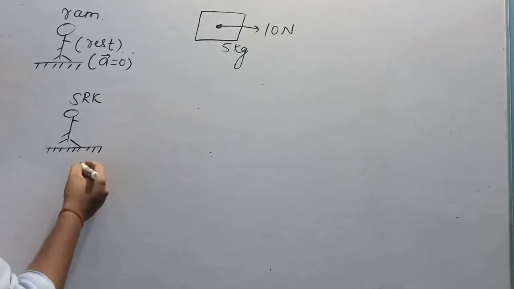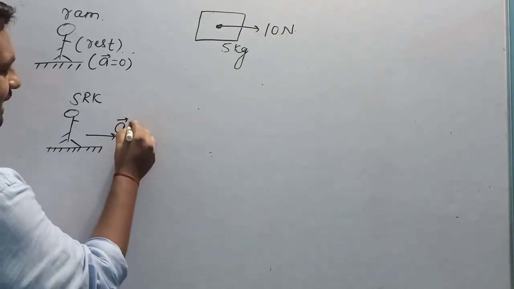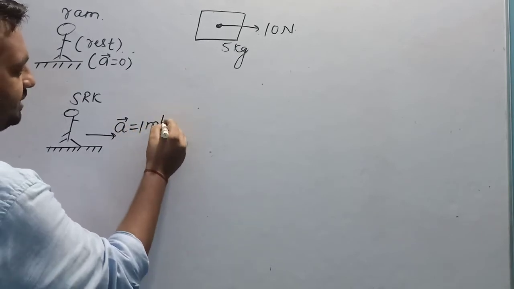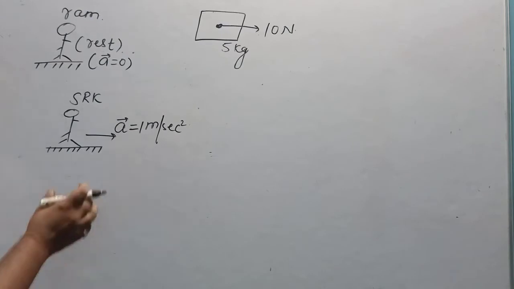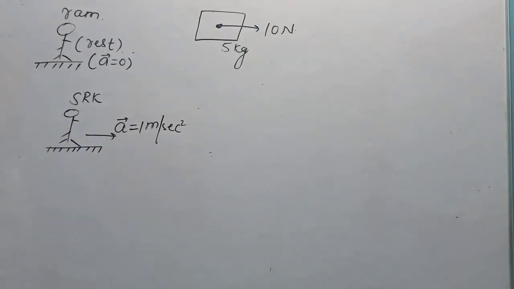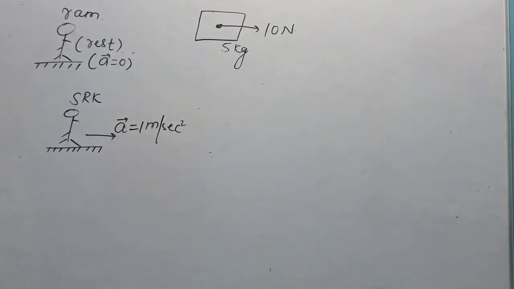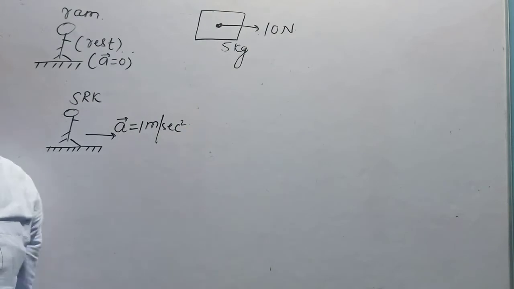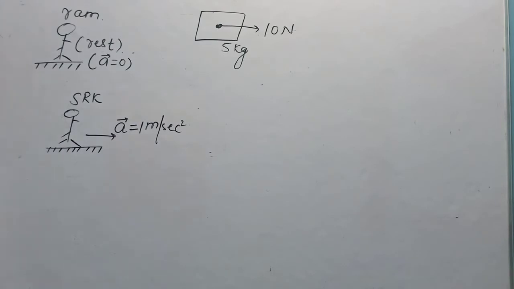So SRK is himself accelerating with an acceleration of 1 meter per second square. SRK is present in such a frame that the frame is itself accelerating with 1 meter per second square towards the right. Because acceleration is a vector quantity, I have to mention the direction of acceleration also. Ram is at rest.